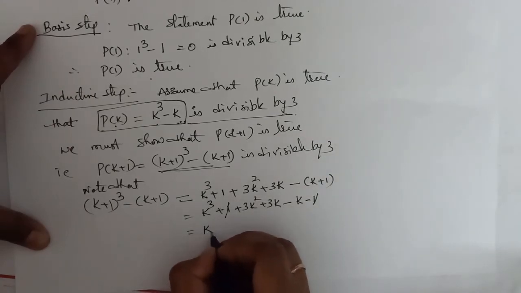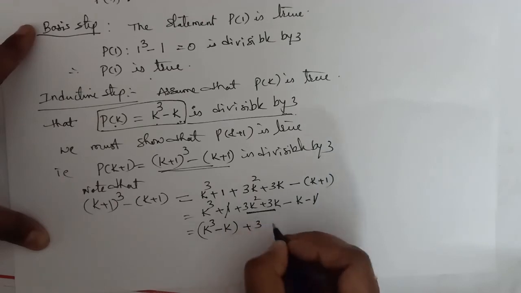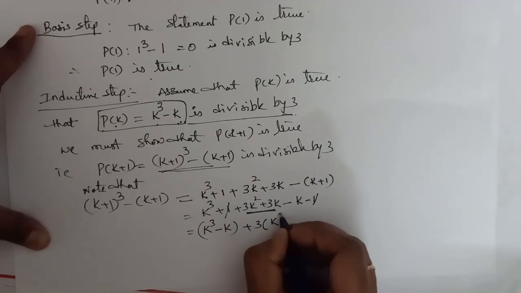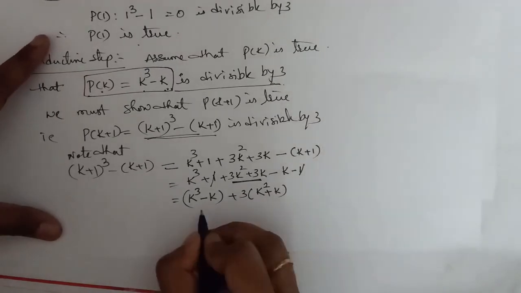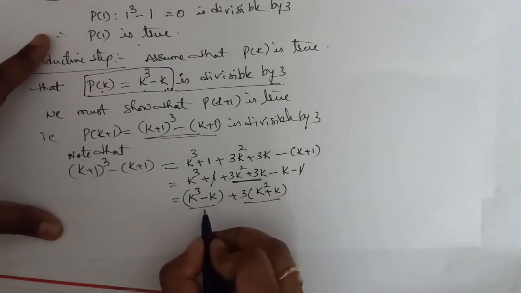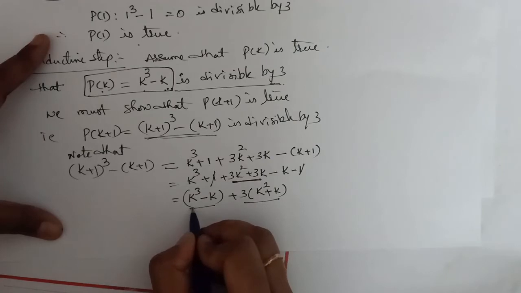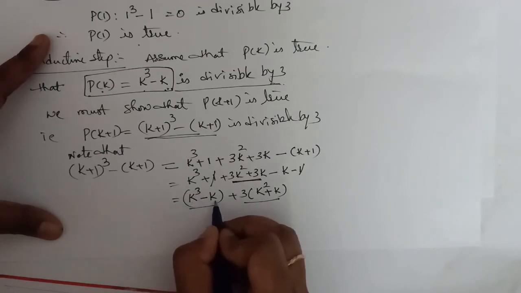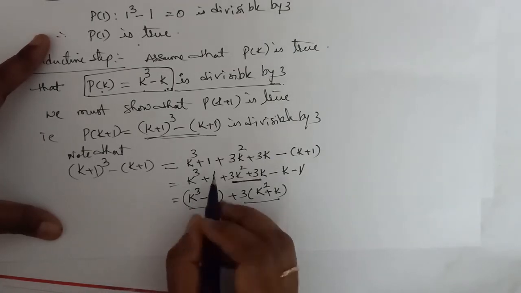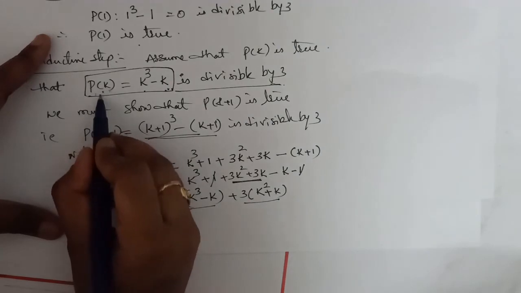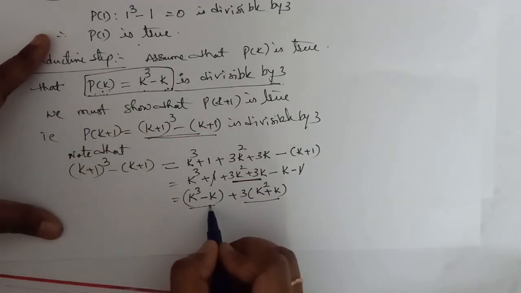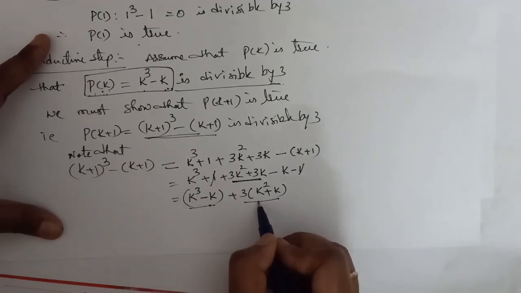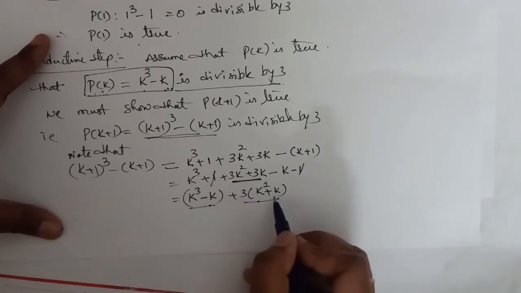So k cube minus k plus 3, from these two terms if I take 3 common, it becomes k square plus k. Now you observe this. It contains two terms. First term is k cube minus k. k cube minus k is nothing but P of k. P of k is true, no? That means this term is divisible by 3. And look at the second term, it is 3 times an integer.